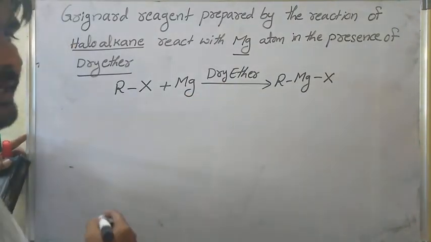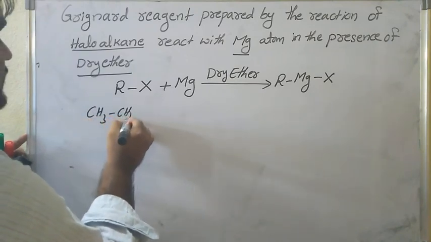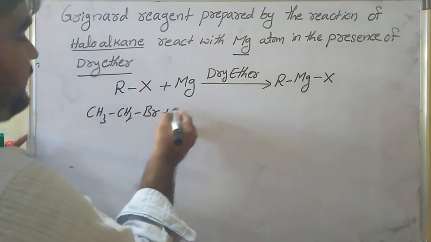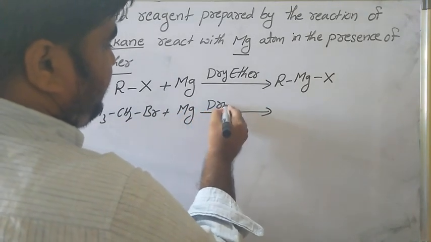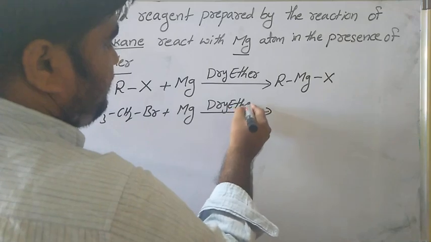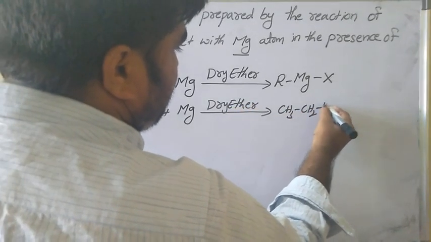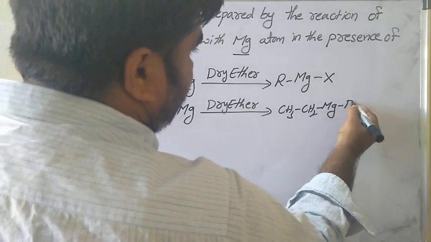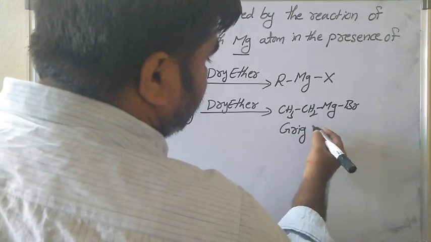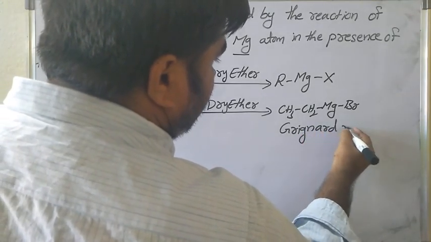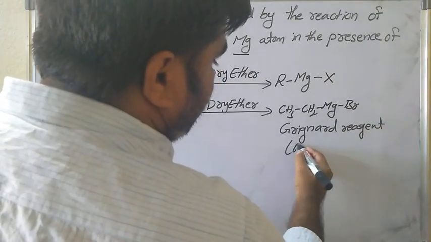In the presence of dry ether. For example, CH3CH2Br reacts with magnesium in the presence of dry ether to give CH3CH2MgBr. This is Grignard reagent, also called ethyl magnesium bromide.